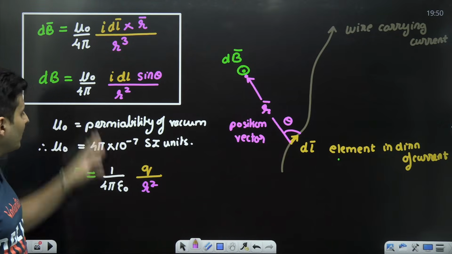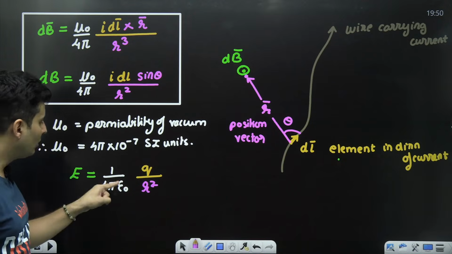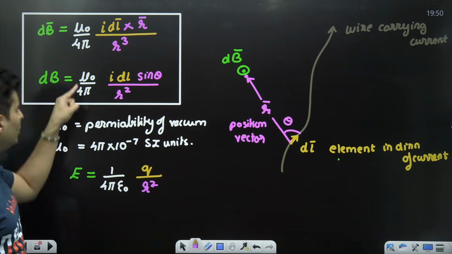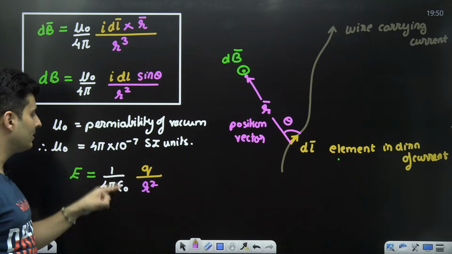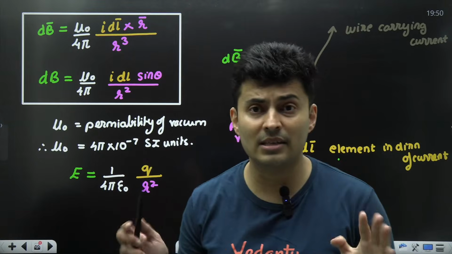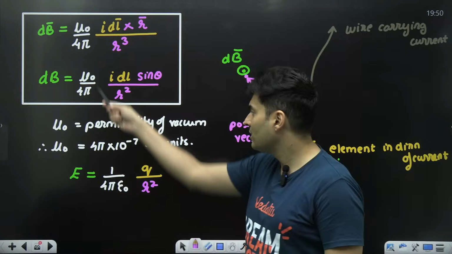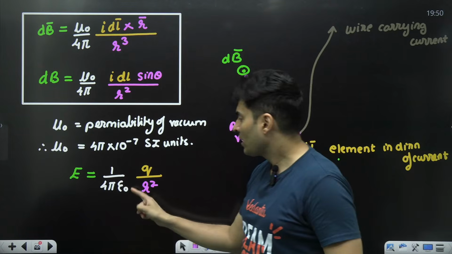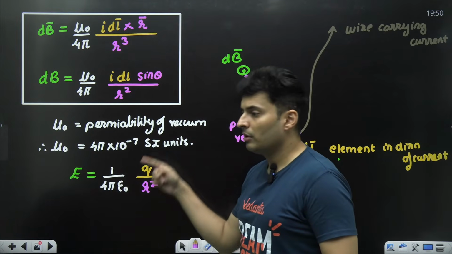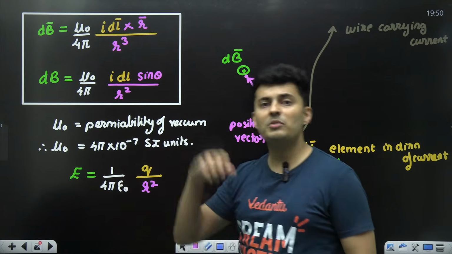Very similar looking formula. Instead of epsilon, you have mu. Instead of that constant being down, you have it upstairs. That's the major difference. In fact, throughout magnetism, you will see the formulas are same but different. Wherever you see epsilon below, mu will be on the top. Wherever you see epsilon on the top, you will see mu below.